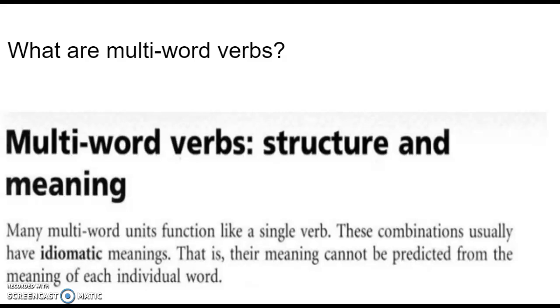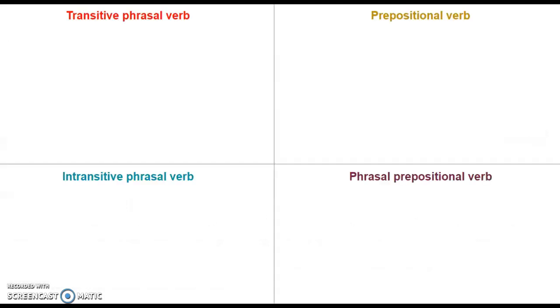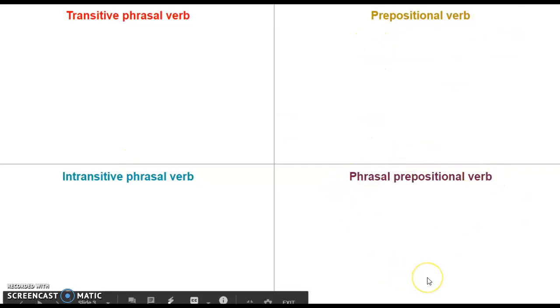individual word. So if I say that the plane took off, it didn't take anything, and off, well, it does give the idea of separation, because always off means separation. But we wouldn't deduce the meaning of take off just because of the words that make up this phrasal verb. So we've got here transitive phrasal verb, intransitive phrasal verb here, prepositional verb, and phrasal prepositional verbs. Let's look at each one of them.